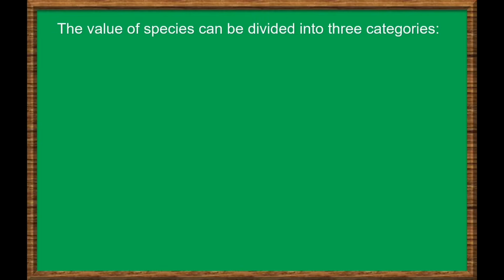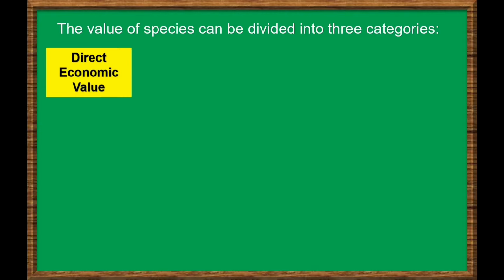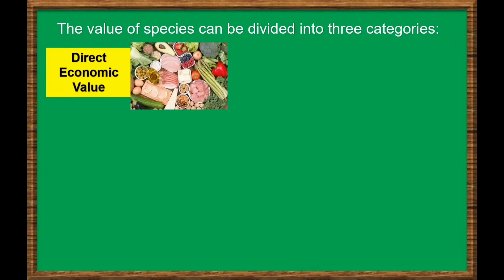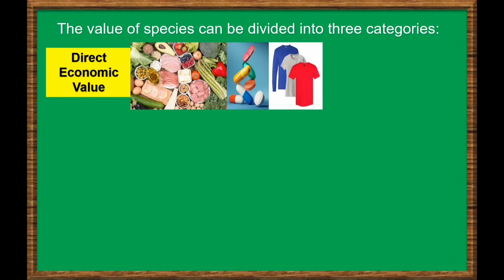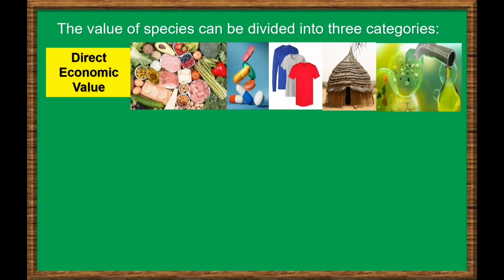In general, the value of species or organisms can be divided into three categories. We have direct economic value, which means a species is considered to have direct economic value if their products are source of food, medicine, clothing, shelter, and energy. For example, some medicines being used nowadays have formulation extracted from plants or animals.